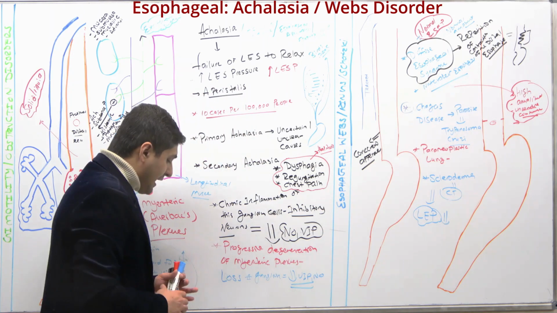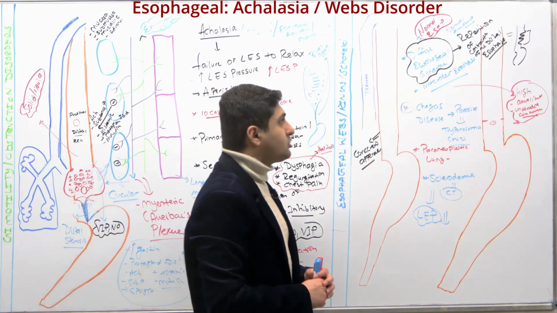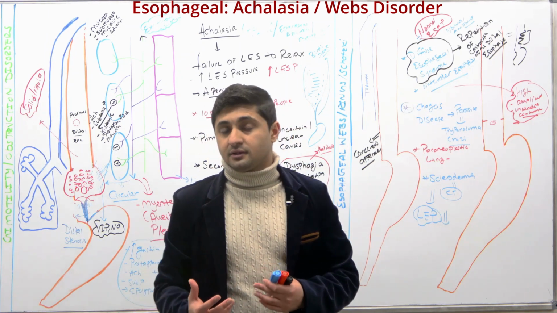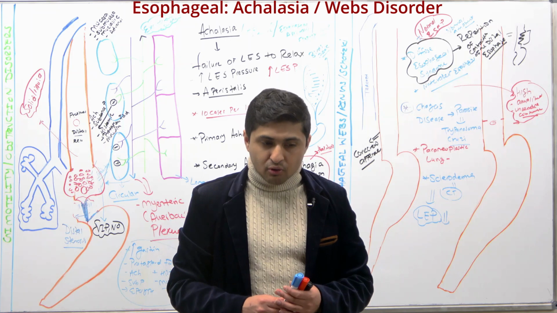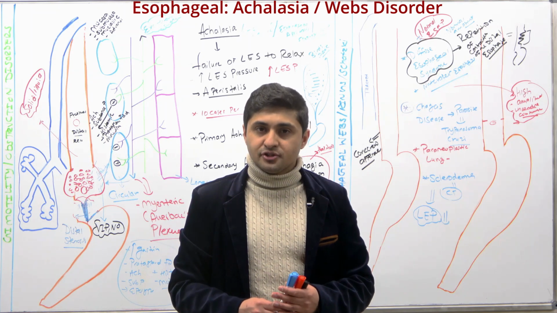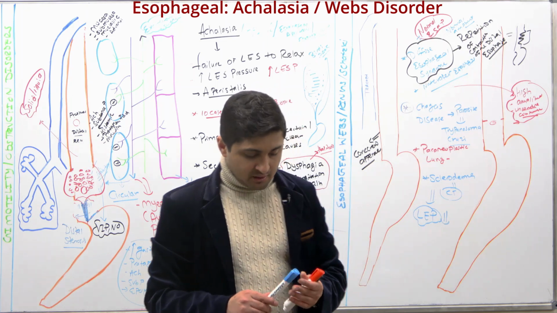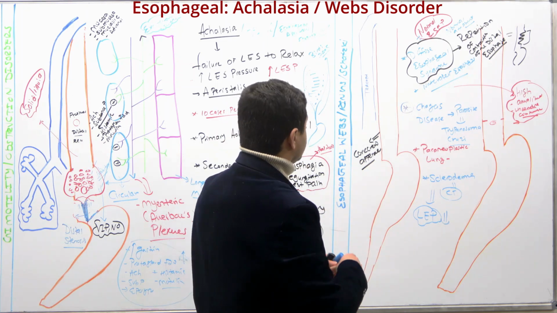Now, after this, let me quickly talk about two conditions that they could ask in the exams: esophageal webs and esophageal rings. What is the difference between those two? Look at the esophageal webs. This is the upper esophagus.